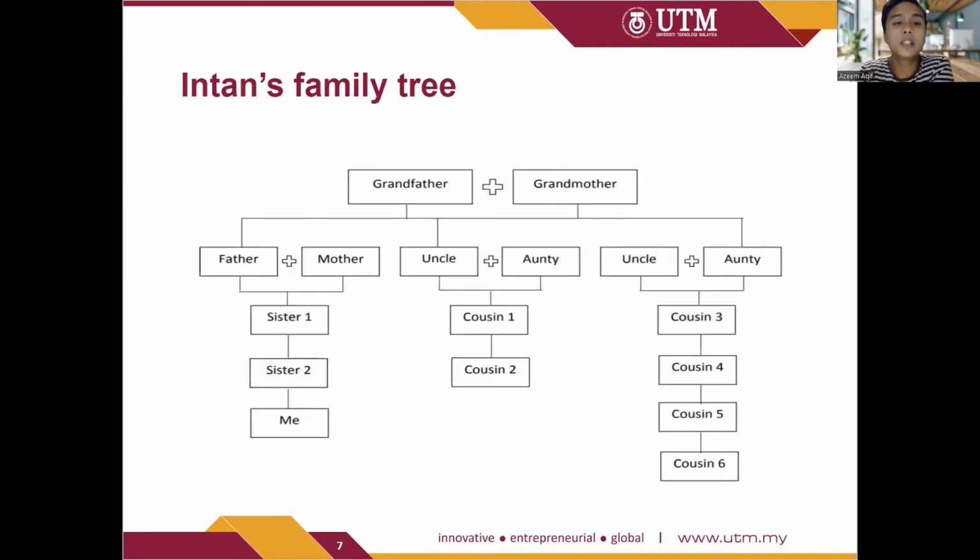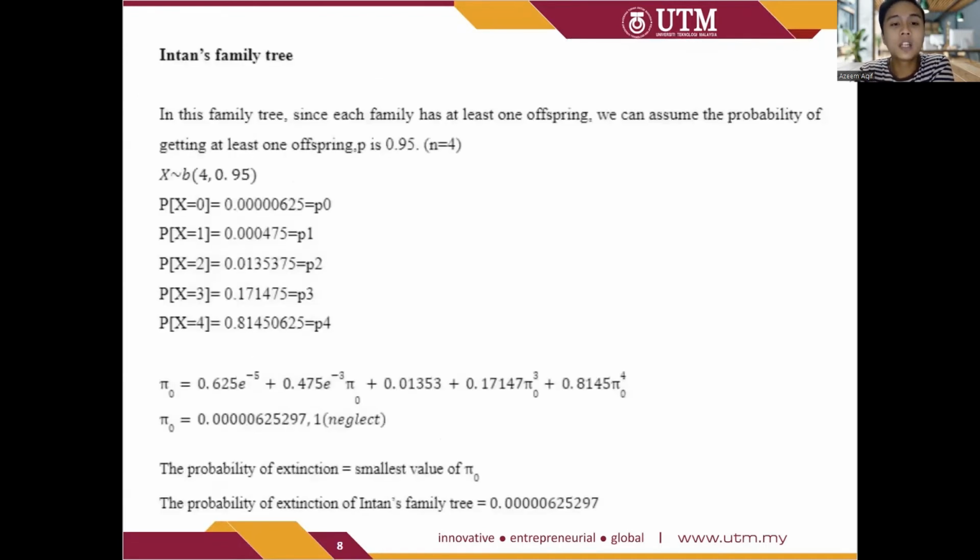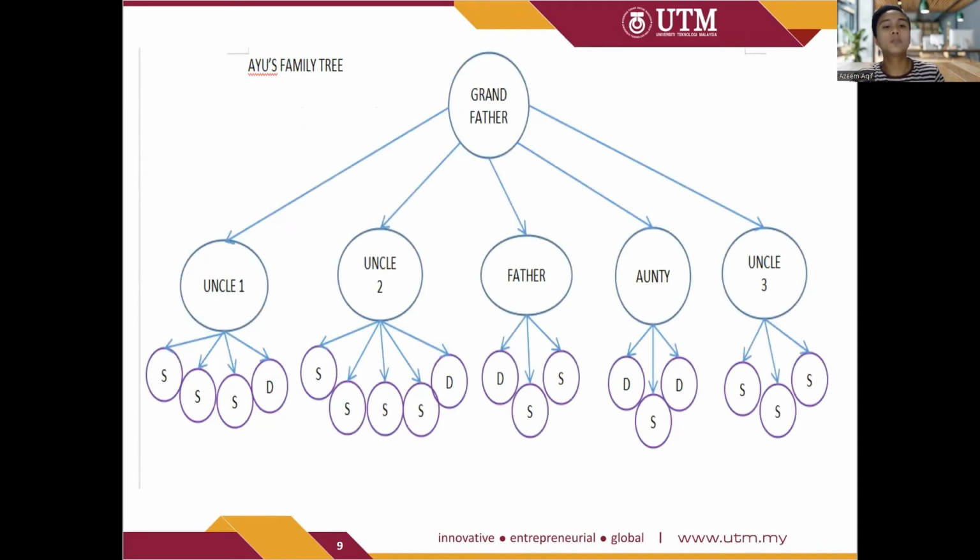The second family tree will be Intan's family tree. For the probability, same as Wei Cong, we can assume the probability of getting at least one offspring will be 0.95. However, this time the N is equal to 4. We are taking the probability of extinction for Intan's family tree as 0.0000625297.